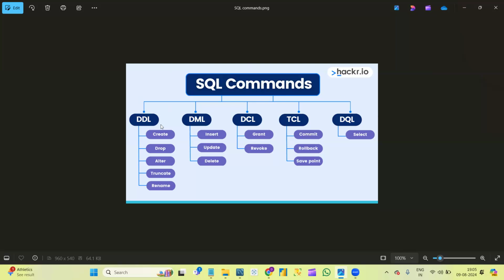In each and every group, the commands are further divided into a few types. Like in DDL, the commands we have are create, drop, alter, truncate, rename. In the same way, we have a few commands in each SQL command group. So let's discuss each and every command in detail. I will start with the DDL commands now.